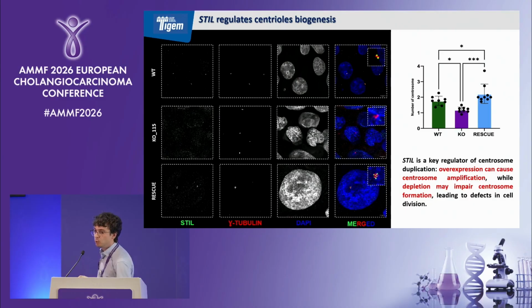Okay, then we decide to count the number of centrioles for each cell, and to do this, we perform high-resolution microscopy to count the number of centrioles that we have in each cell. And as you can see here, we have a reduction in the number of centrioles in knockout clones compared to the wild type and rescue cells.